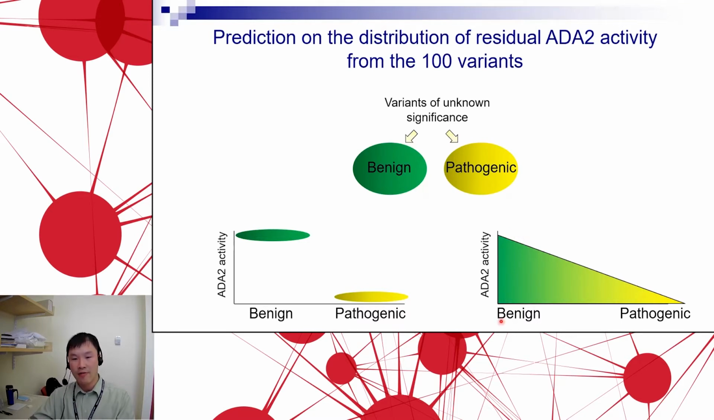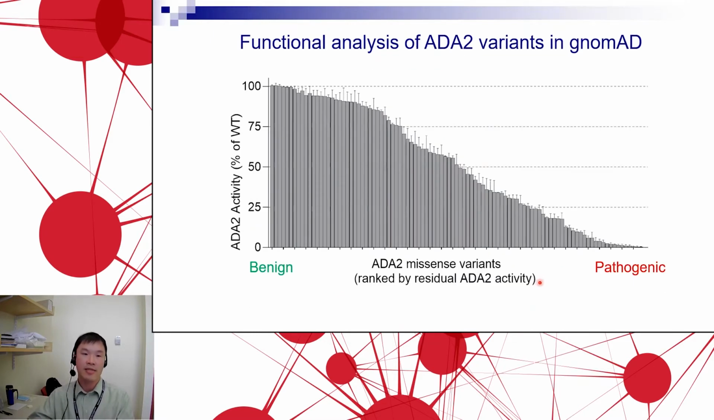So on the left here, you have a number of mutations that are fairly benign, right, with very little impact on ADA2 activity, to very pathogenic mutations that have no retained activity at all. And most of these variants would be falling somewhere in the middle of the spectrum. So in fact, when we did this analysis, we saw the latter possibility.